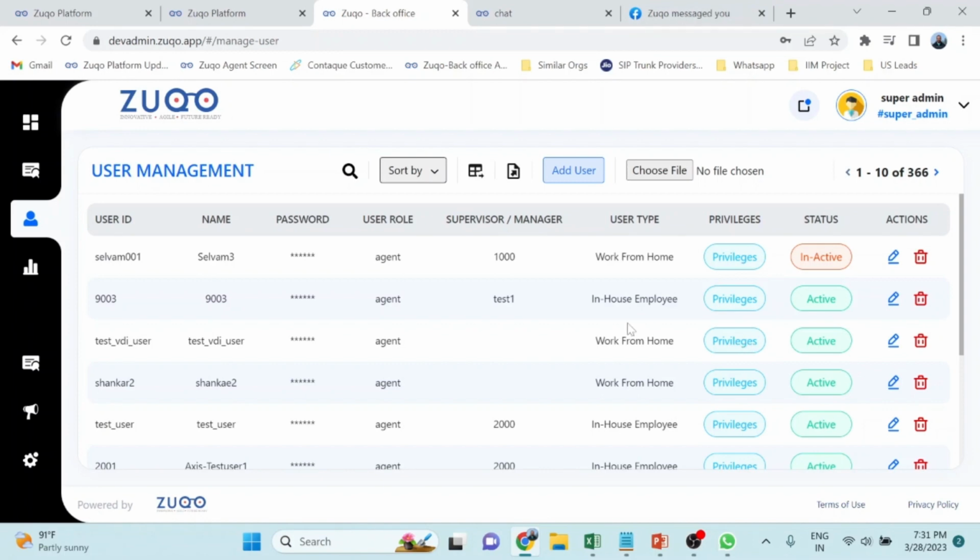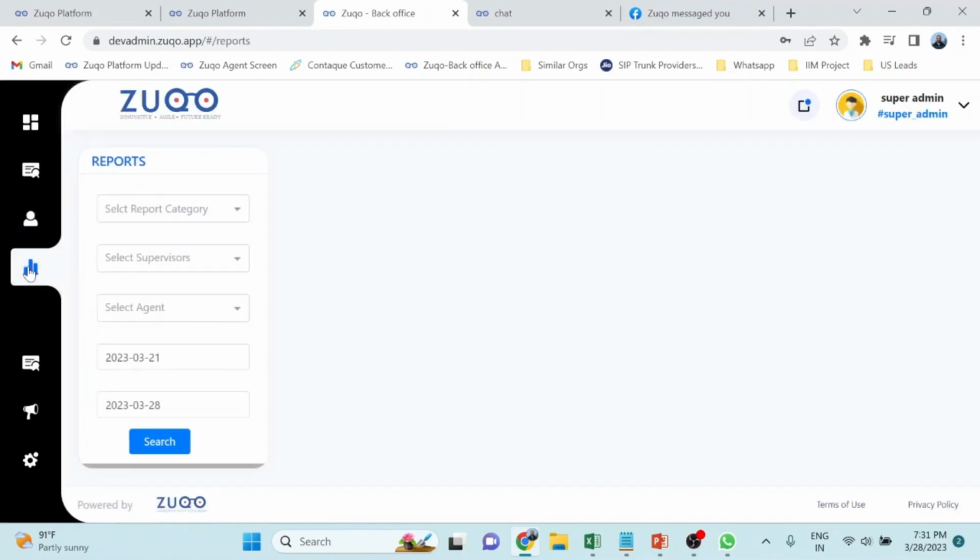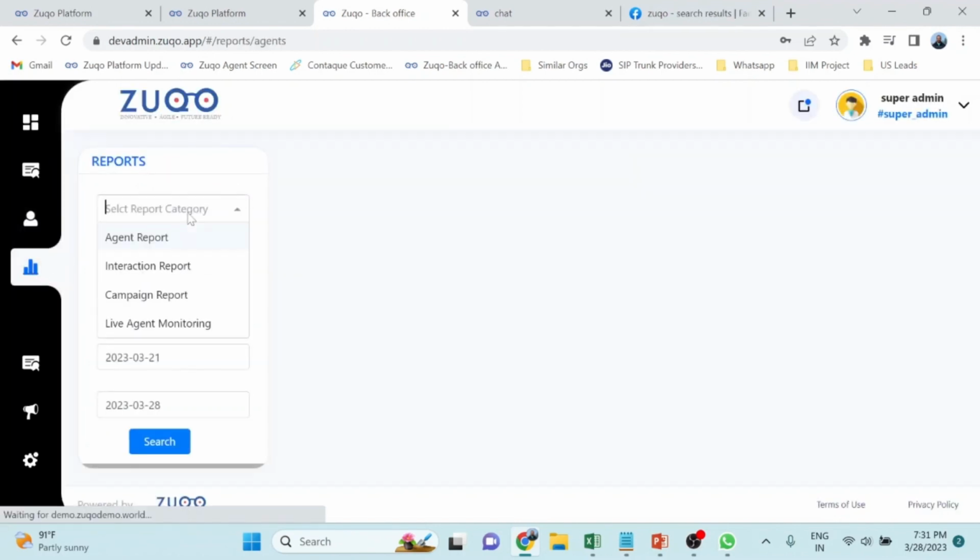The whole set of things that we've done in this user management, and obviously the reports. It has a lot of reports, close to around 100 plus reports available in the platform, wherein you can understand your agent performance or your team performance, or in terms of outbound campaign management, what are the live agents, monitor those live agents, all those statistics, all that information is available.